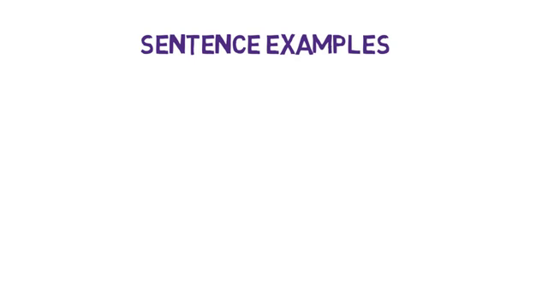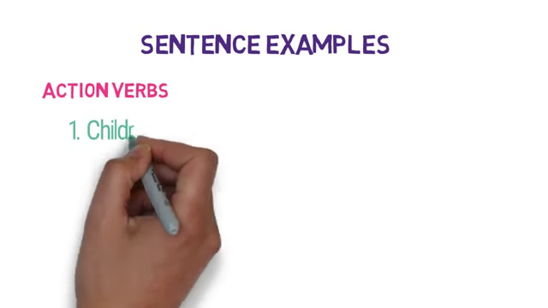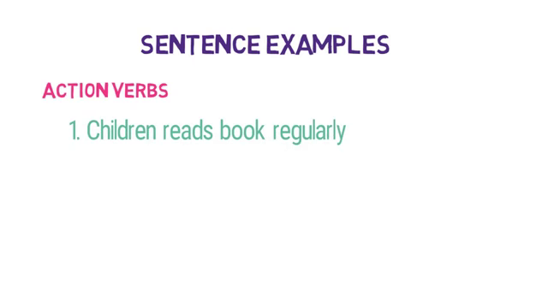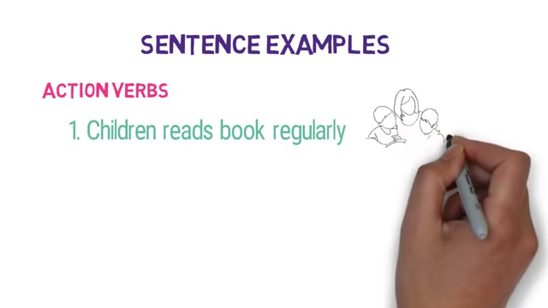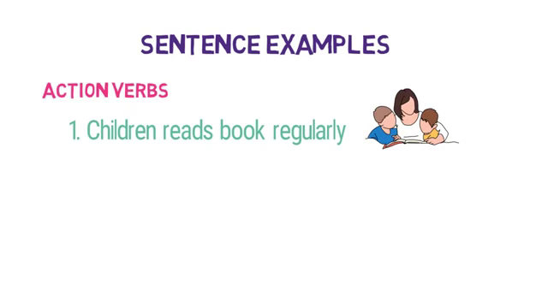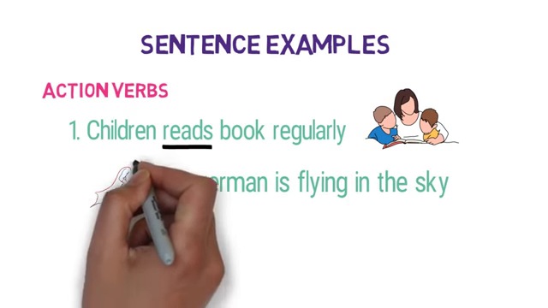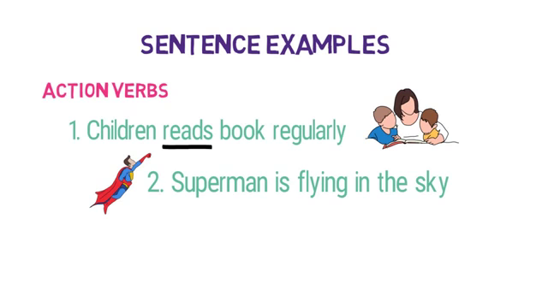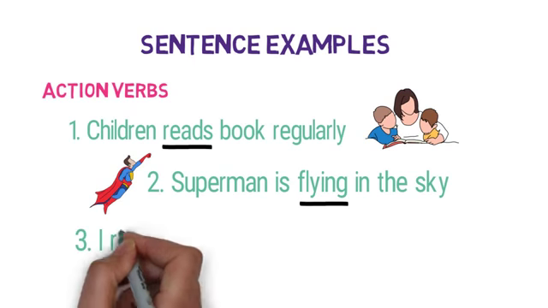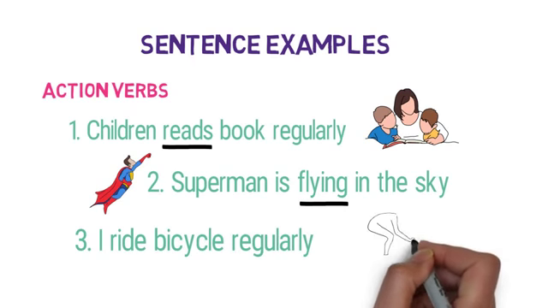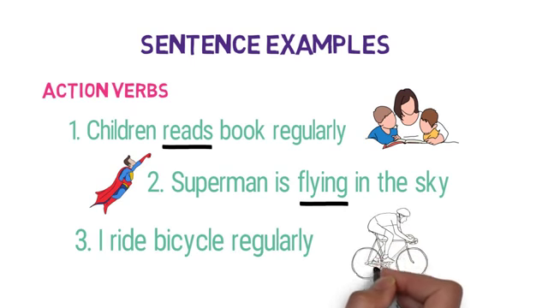First, let's see action verbs. First, children read books regularly. Here, what is the action performed by children? It is reading. So, read is an action verb. Second, Superman is flying in the sky. Here, what is the action performed by Superman? It is flying. So, flying is an action verb. Third, I ride a bicycle regularly. Here, what is the action that I perform with the cycle? It is riding. So, ride is an action verb.